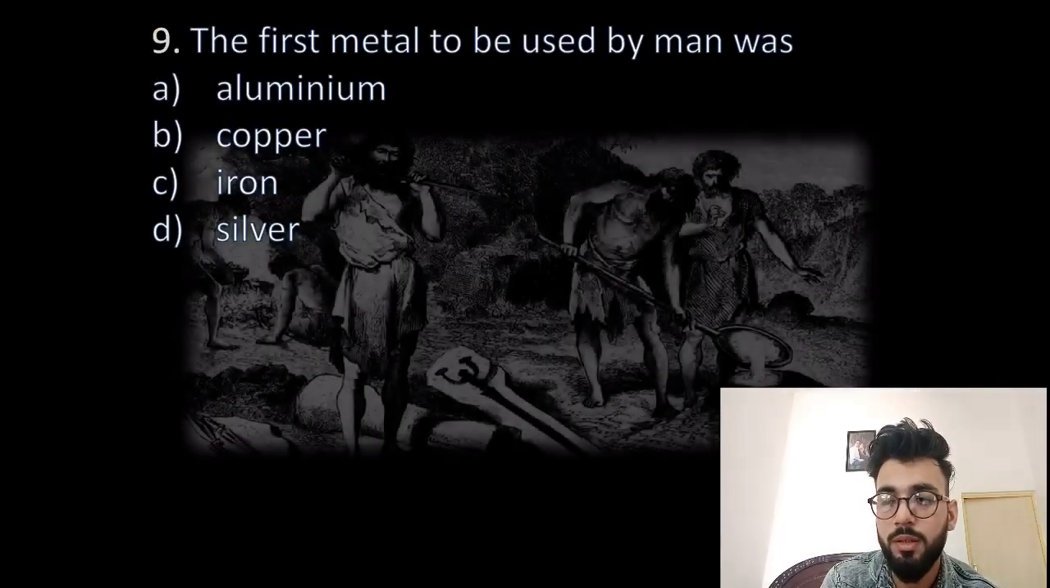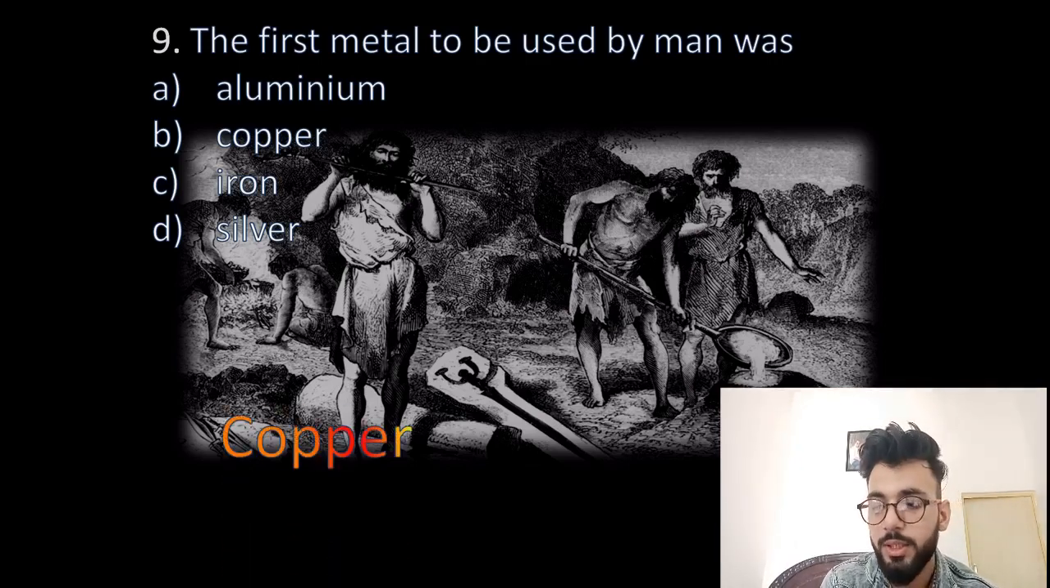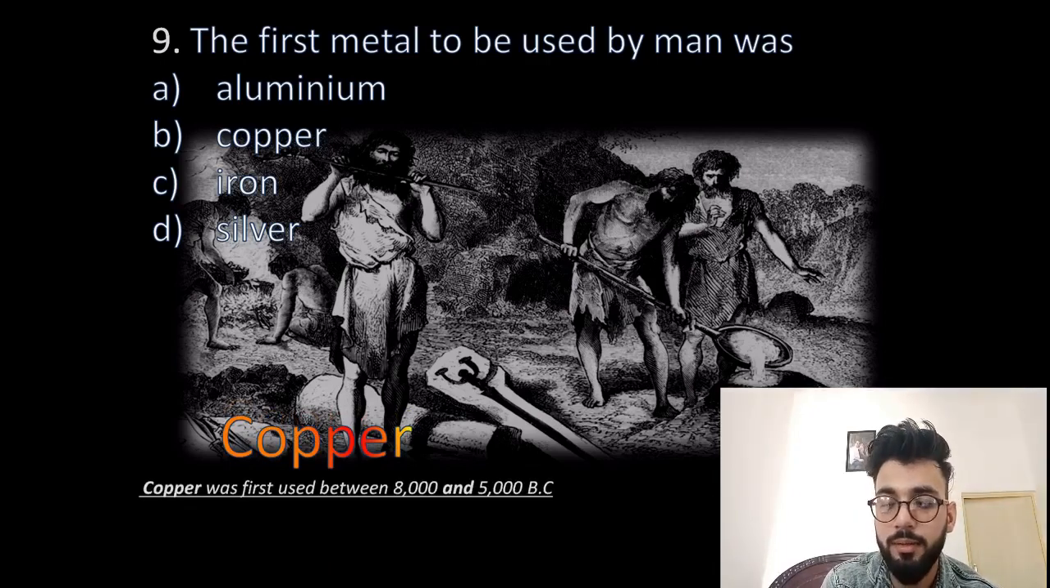Name the first metal which was used by man. Aluminium, copper, iron, or silver? So the answer to this question is copper. And it was used by the people in 8000 and 5000 BC. Okay, used by Asian peoples.